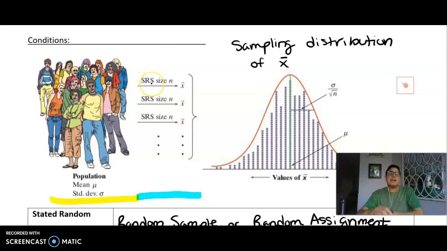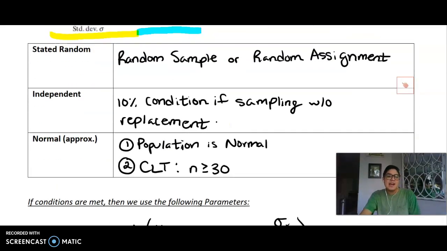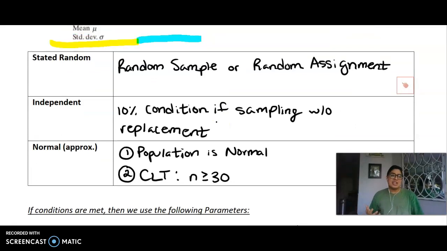Well, I'm going to continue to take SRSs of size n, and from each random sample that I take, I'm going to get a sample mean. If I were to take all possible sample means, they would be clustered around the population mean, and they would follow a spread given by this formula, the standard deviation of the sampling distribution of x bar. So again, here's my truth, here's what I'm using to estimate, and here are all of my estimates in order to capture the truth.